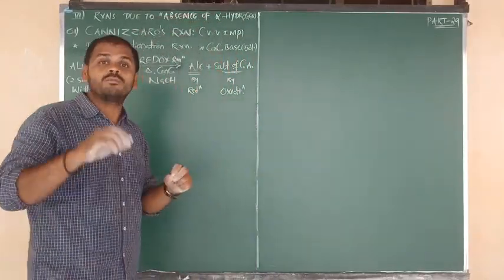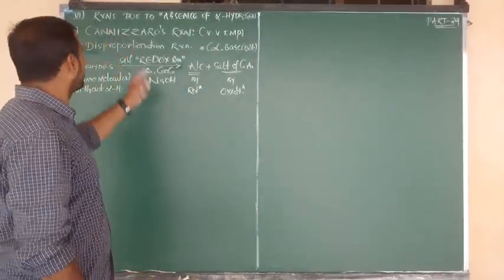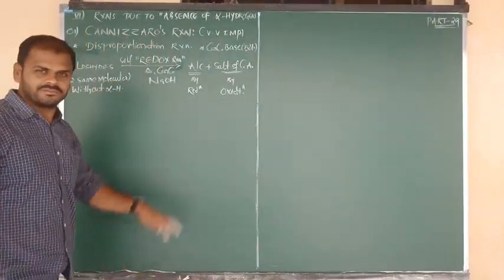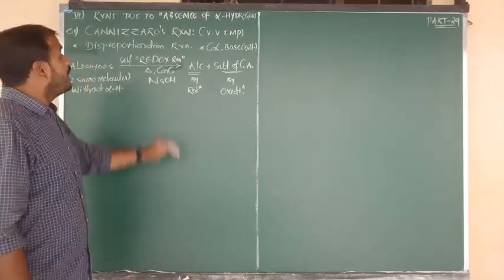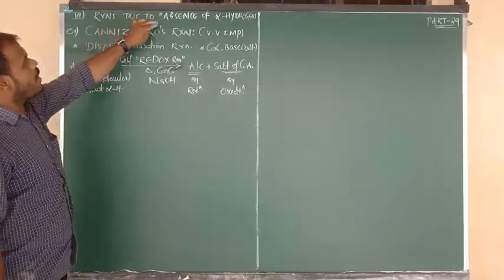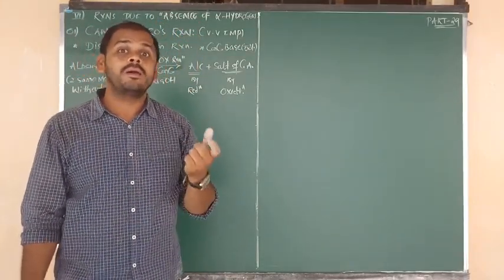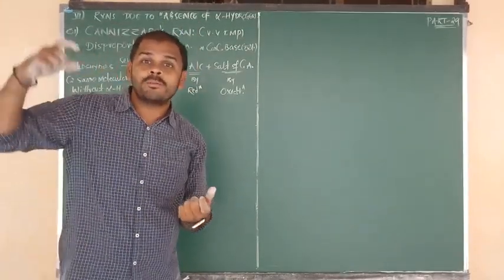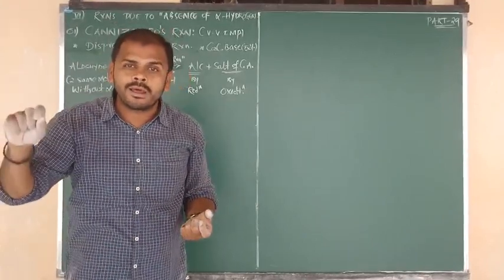But in this class I am going to show you one more very important reaction, that is nothing but the Cannizzaro reaction. Very important for theory cum objective. And it is a reaction due to absence of alpha hydrogen. Here we don't need to consider the alpha hydrogen, but what about in case of aldol, cross aldol and intramolecular aldol?